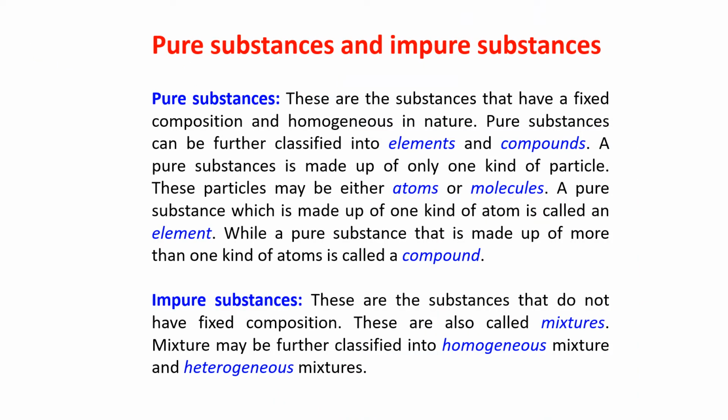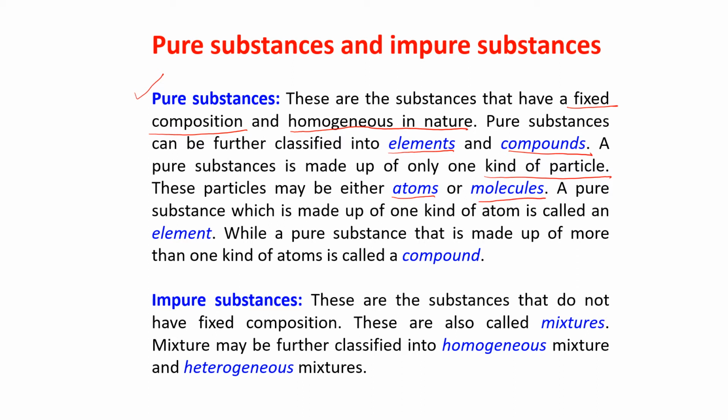Pure substances and impure substances. Let us see what is pure substance. These are the substances that have a fixed composition and are homogeneous in nature. Pure substances can be further classified into elements and compounds. A pure substance is made up of one kind of particle. These particles may be either atoms or molecules.